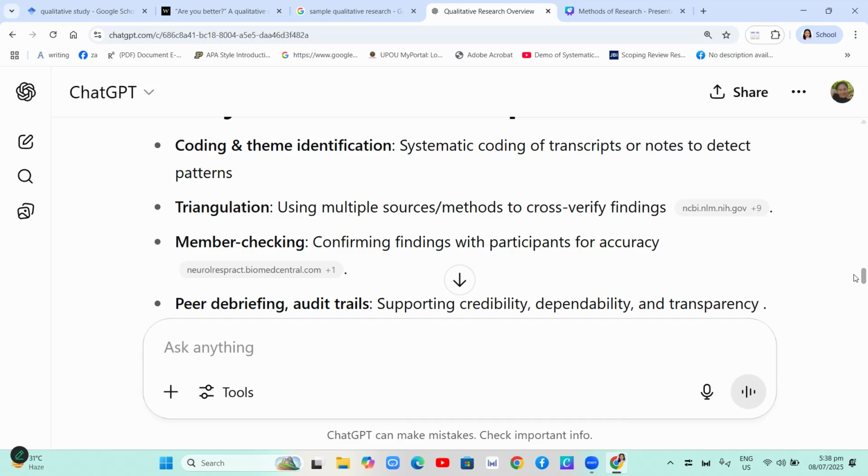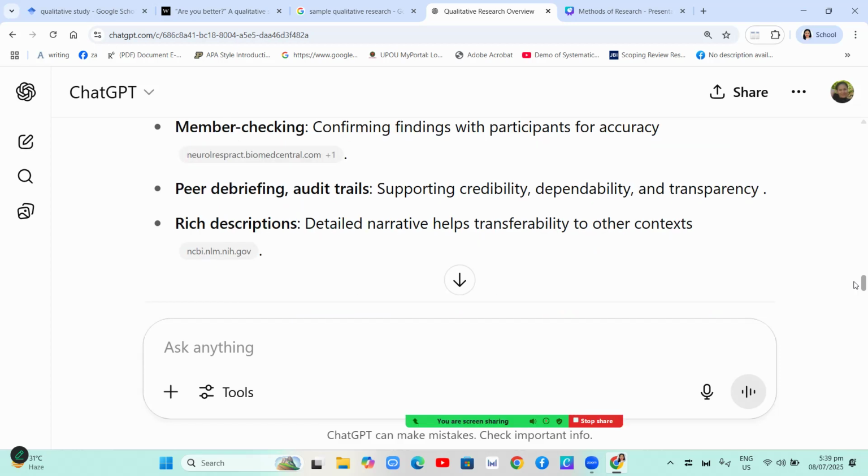And member checking, confirming findings with participants for accuracy. Peer debriefing, audit trails, supporting credibility, dependability, and transparency. And rich descriptions. Of course, this is a qualitative research, so there must be a detailed narrative which can help transfer to other contexts.